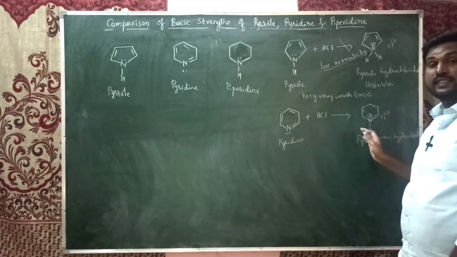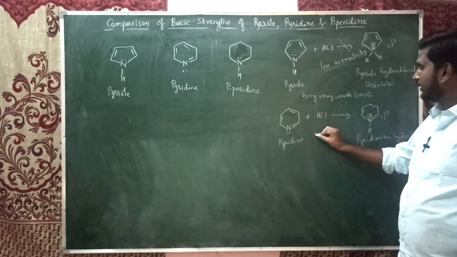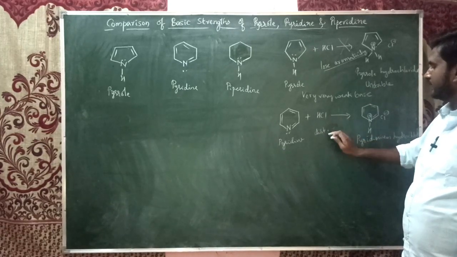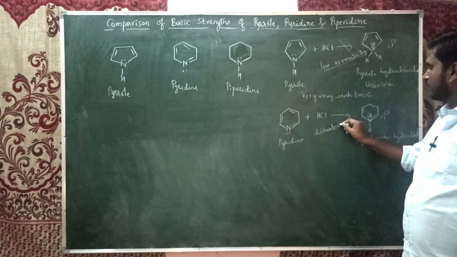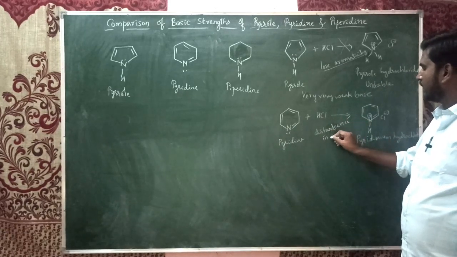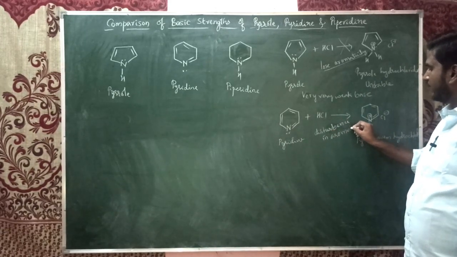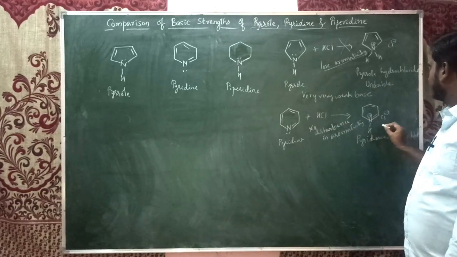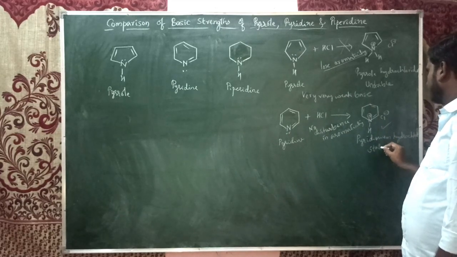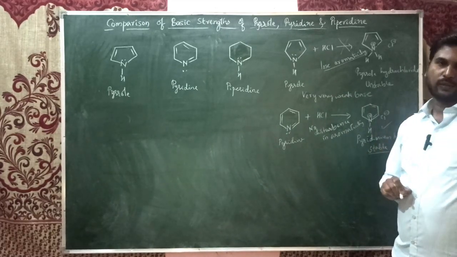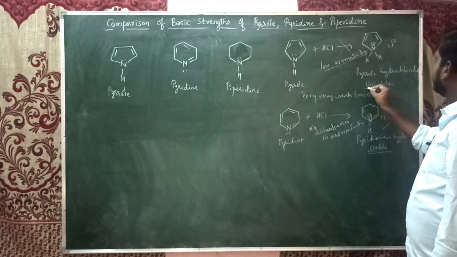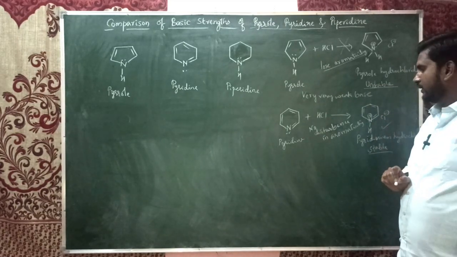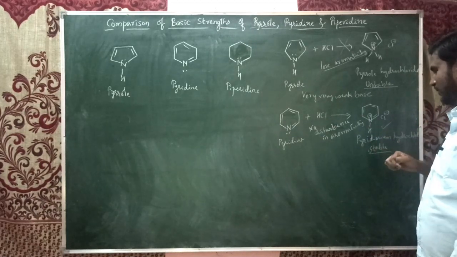The aromaticity is retained. There is no disturbance in aromaticity. So it still retains that aromaticity. Hence, this is a stable one compared to pyrrole. So pyrrole gives an unstable salt, but pyridine can give a stable salt.